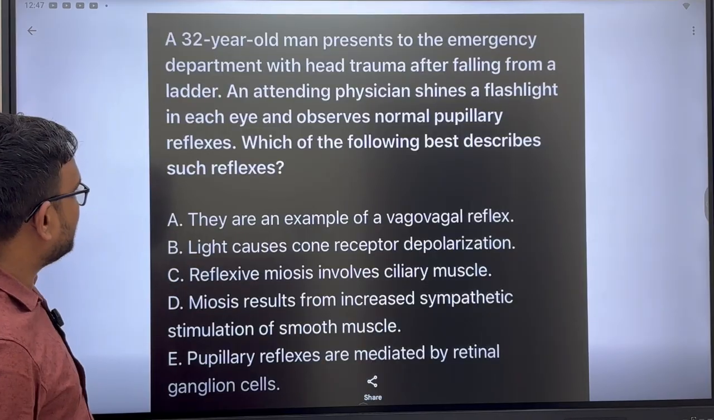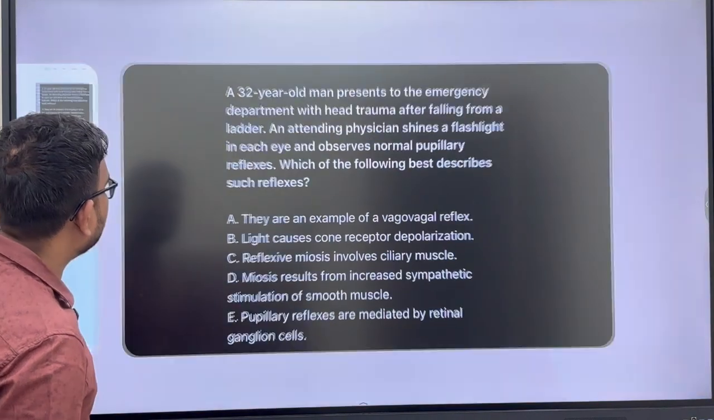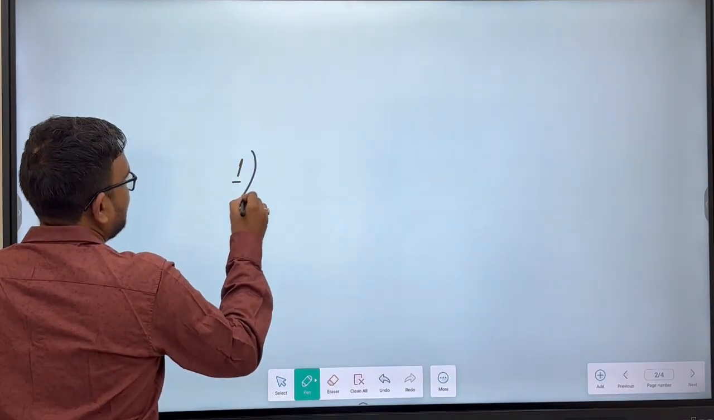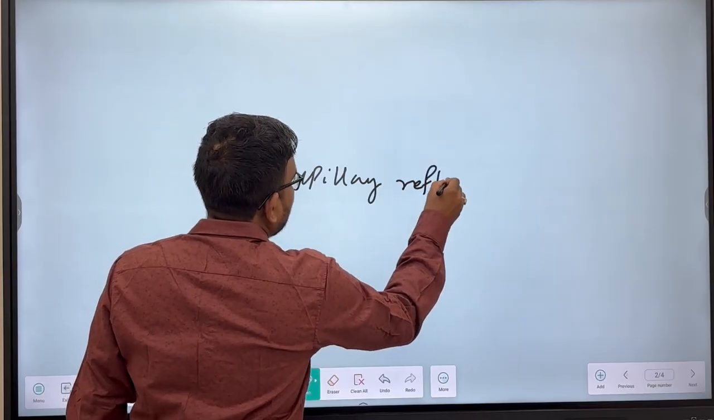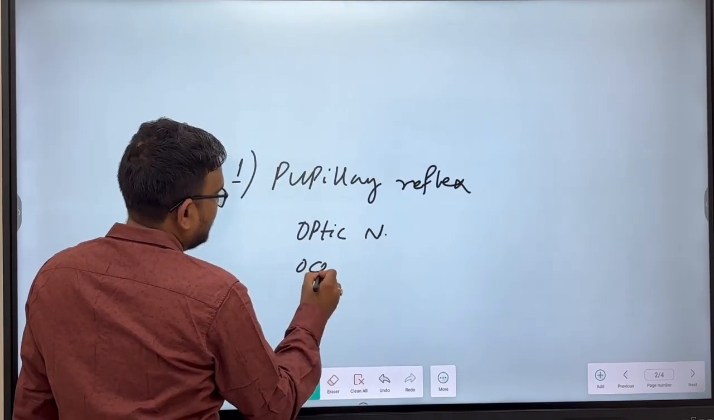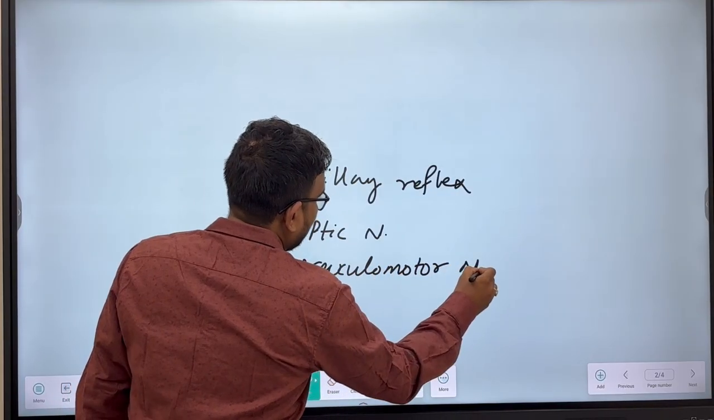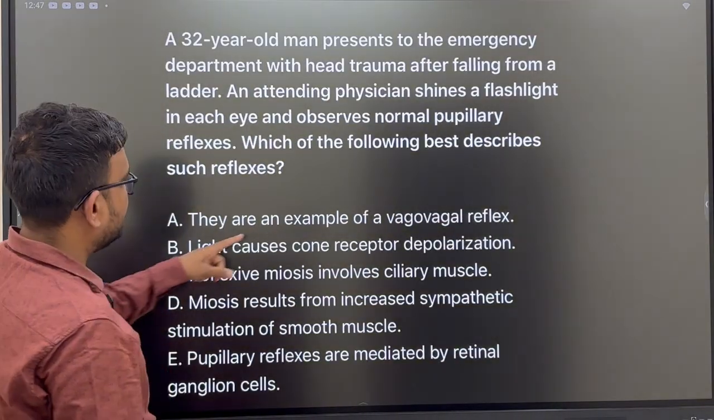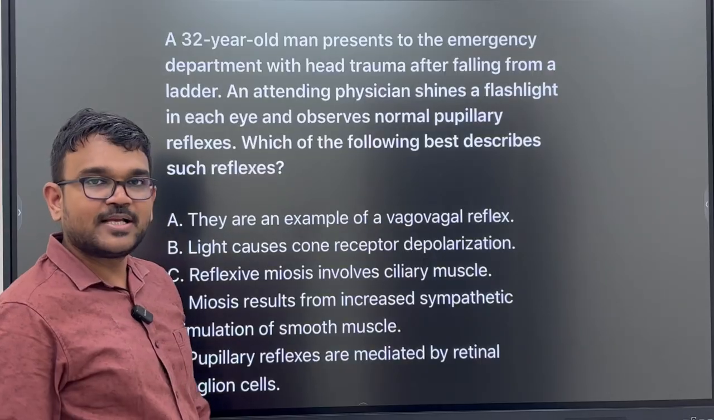Let us discuss how. They are an example of vagovagal reflex. These are an example of pupillary reflex, which is mediated by the optic nerve and oculomotor nerve. So option A is not correct.